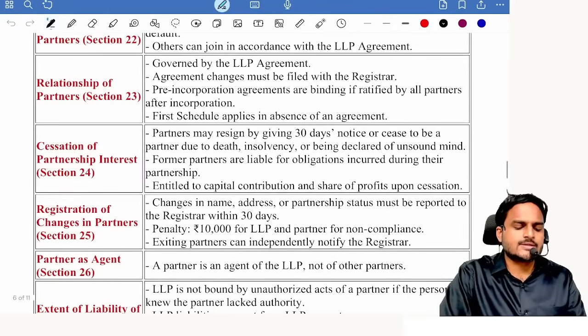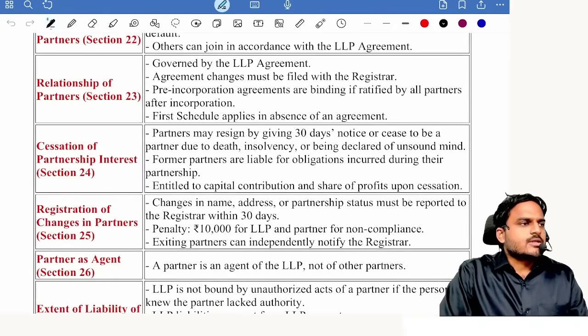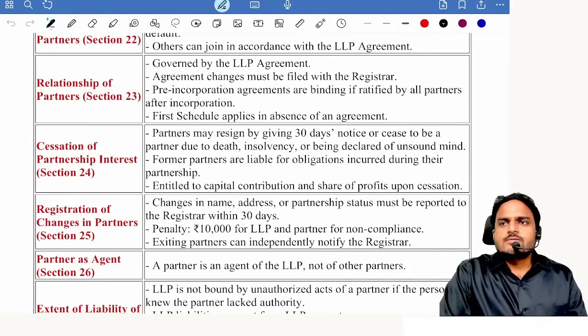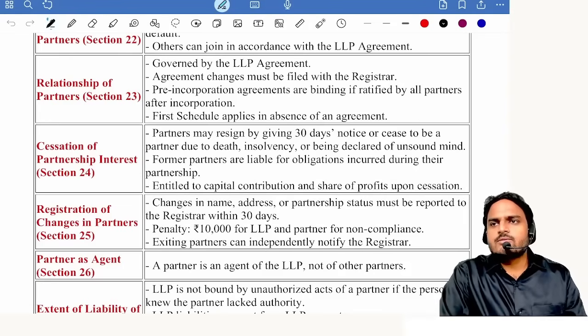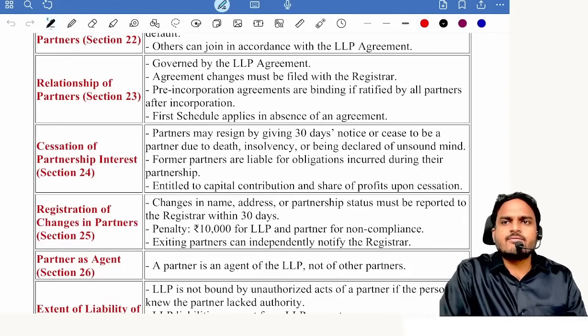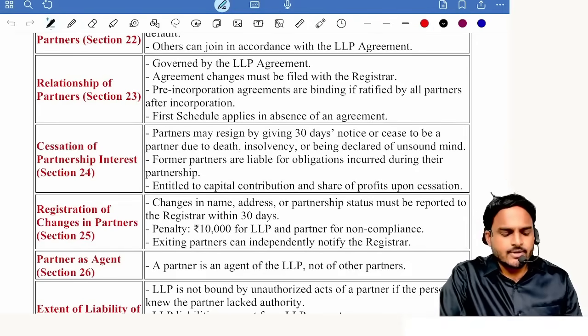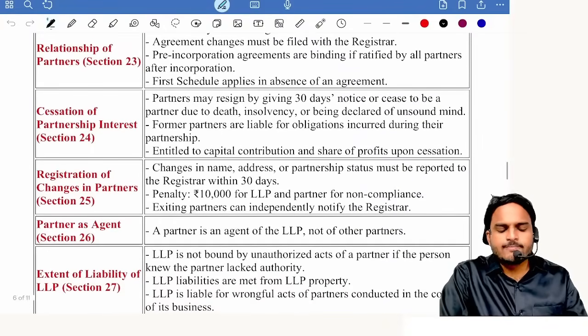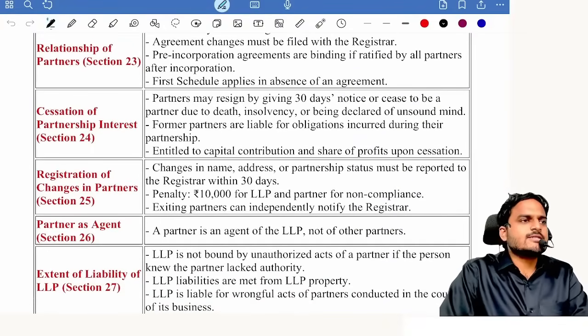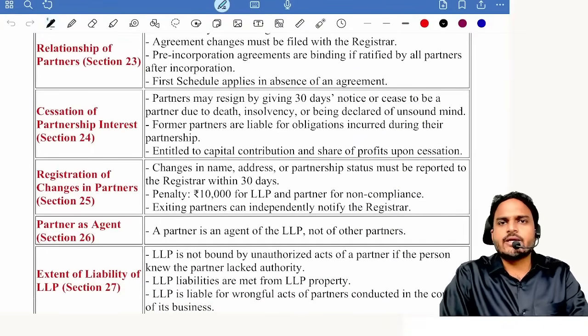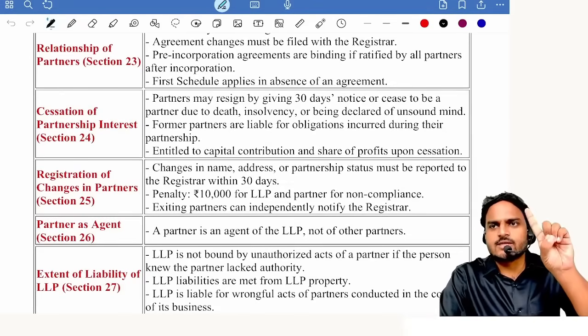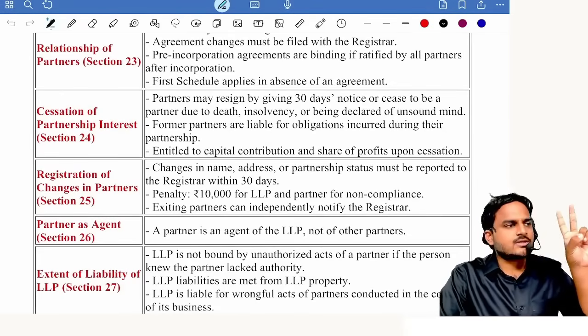Relationship of partners. So tell me, which document will give guidelines for the relationship of partners? LLP agreement. If LLP agreement is silent with respect to any aspect, first schedule. Next one, cessation of partnership interest. How many ways can partnership interest be terminated? Three ways. Resignation by express notice, death or dissolution,